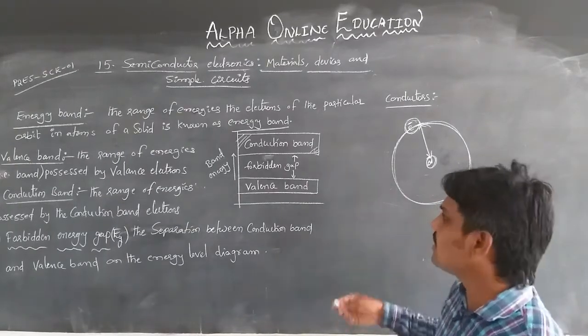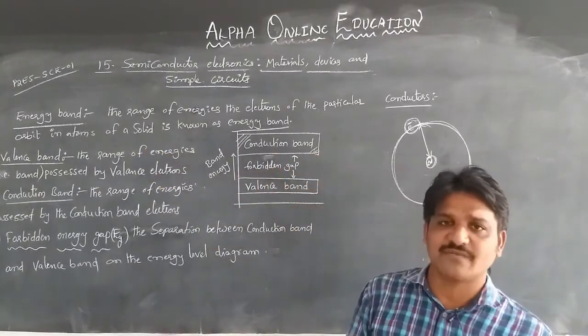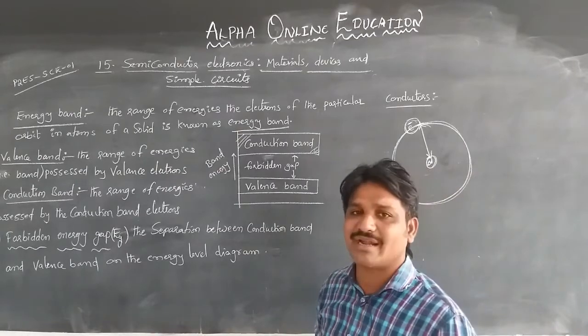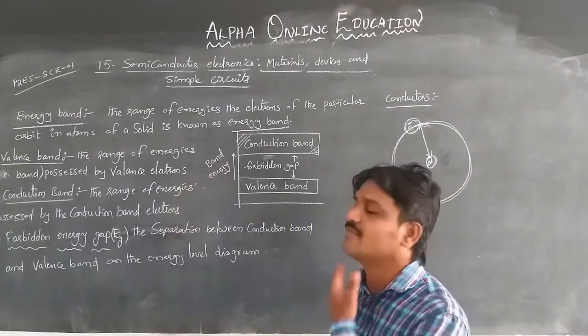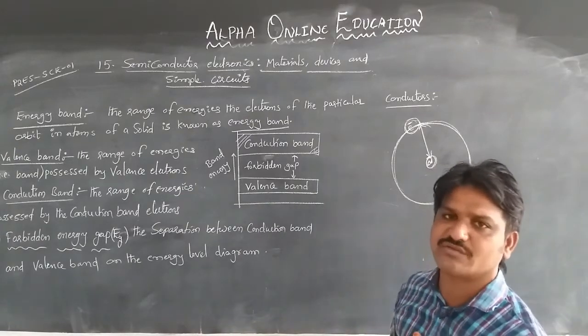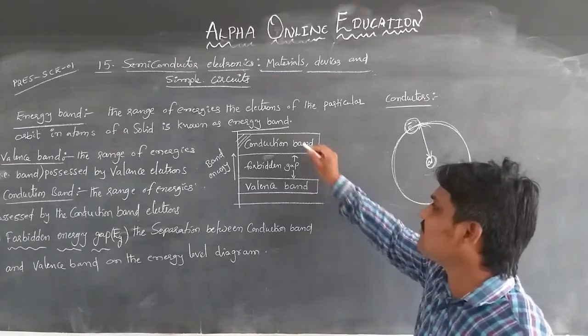Like this here, so we can say what valency band means: energy bands according to some important bands in solids. Those are the valency band, the conduction band, and the forbidden energy gap. These are the most important things to learn for the further concepts. First of all, what is valency band?